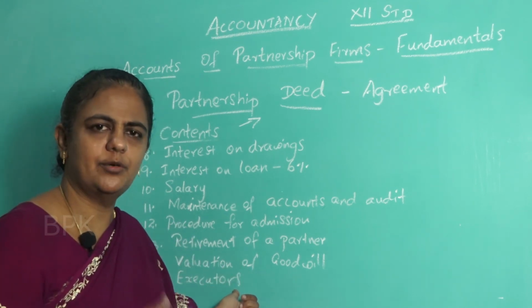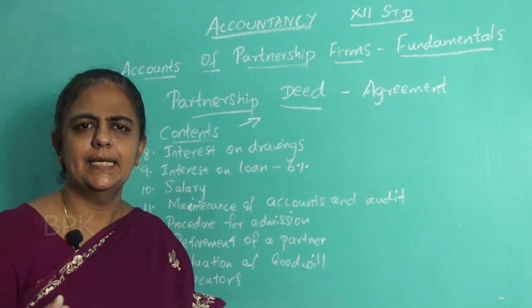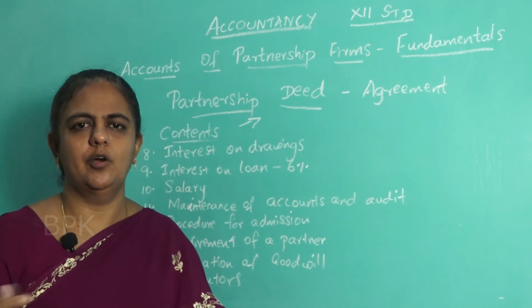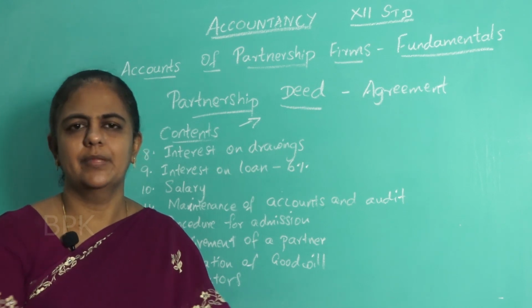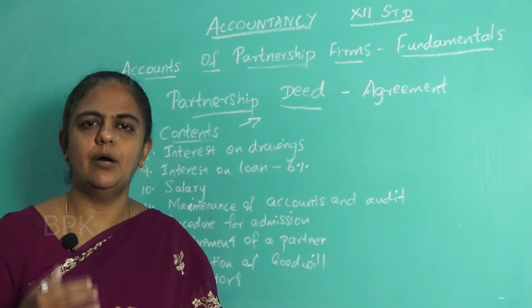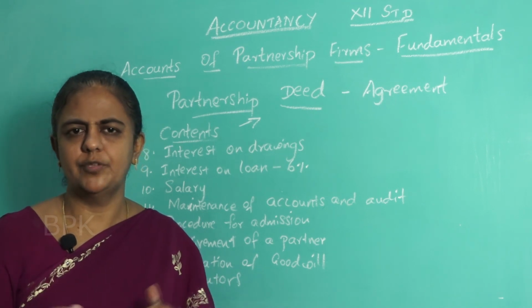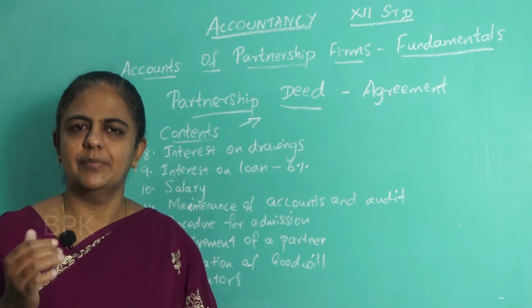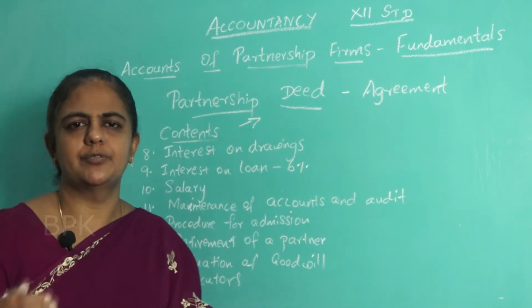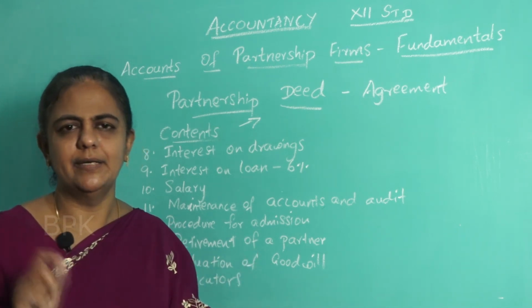An executor is a person who is appointed in place of the deceased partner, the person who has died. So what is the procedure for that? Legally, how are we going to settle all the claims for the deceased partner? How are we going to appoint the executor? All these procedures will be mentioned there in the deed.